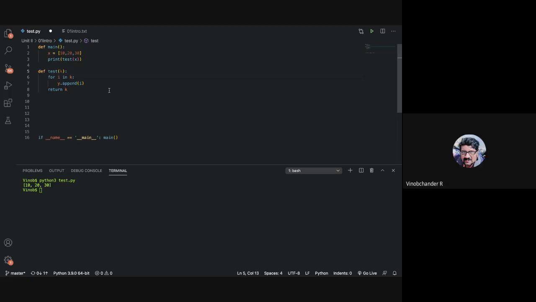What do I do? For i in k, let me do a yield of i, right? And then there is no return here. So whether this will work? We have to create a loop in the main function.